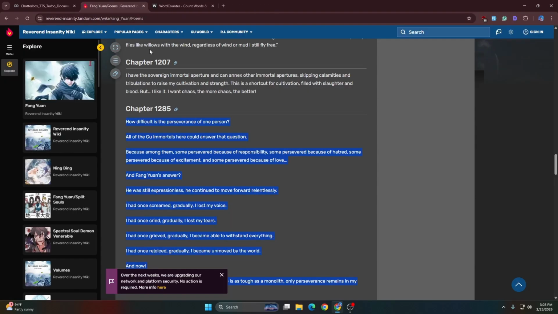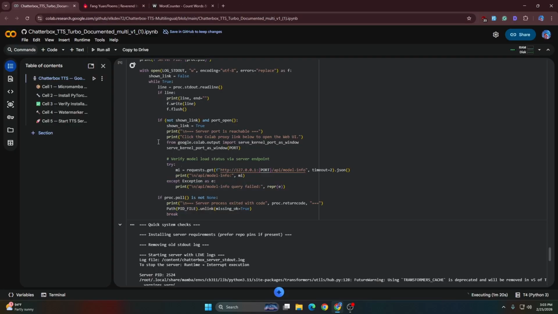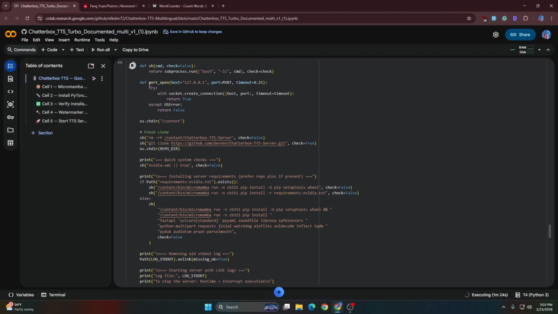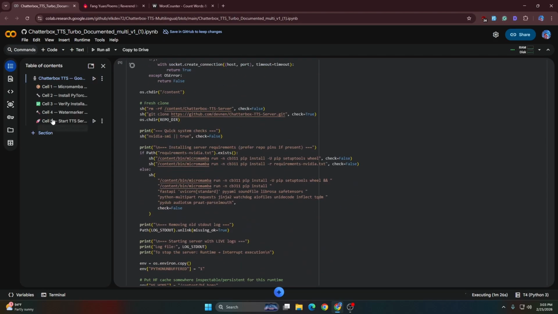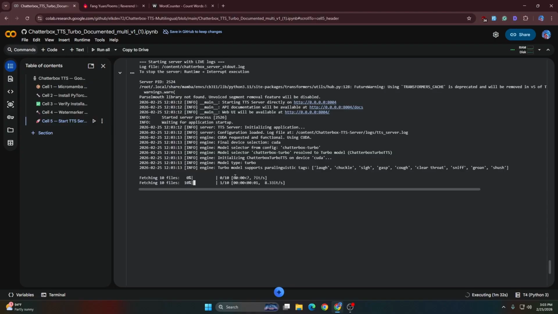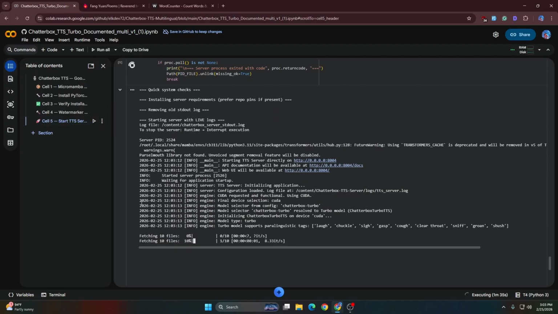I've already done this process and I'm running it here, you can see. I'm on this last cell here, start server. Head over there and wait for the results of that cell. Don't click on this.